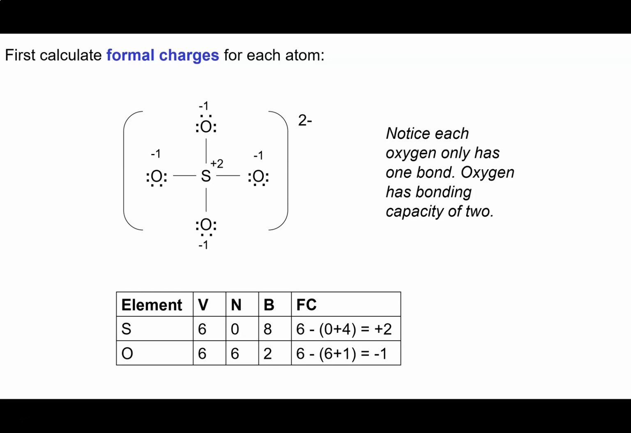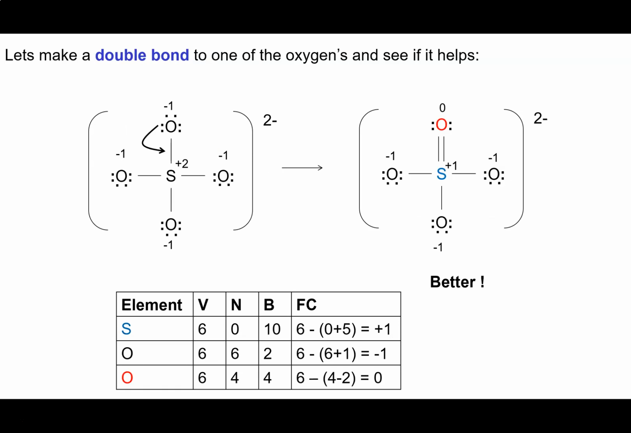So what I'm thinking here is, what if I expand the valence shell on sulfur by bringing in one of these lone pairs and making a double bond? Would that make anything better? I go ahead and do that, because this seems reasonable, because I know oxygen does like to make 2 bonds. So I'm going to bring in this lone pair here and make a double bond.